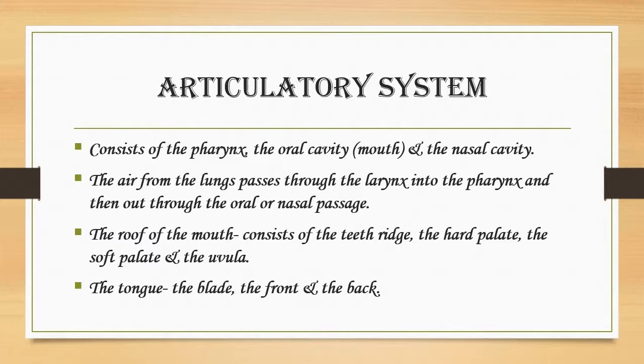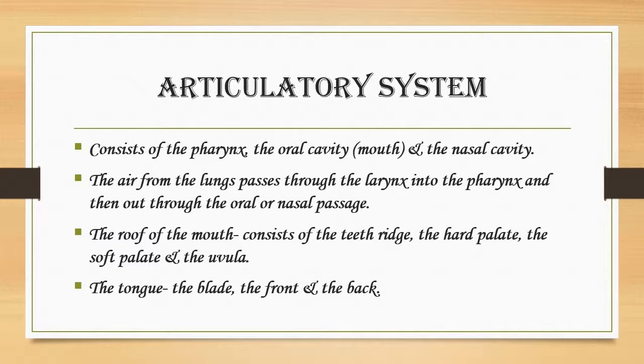And during the production of certain sounds, the soft palate is lowered with the nasal passage open and the oral passage also not blocked. Then the air from the lungs escapes simultaneously through the nose and the mouth. Such sounds are called nasalized sounds. And then we look at the tongue. The tongue is also an important speech organ. It does not have any physical divisions like the roof of the mouth, but for the sake of convenience, we can divide it into three main parts corresponding to the divisions of the roof of the mouth.